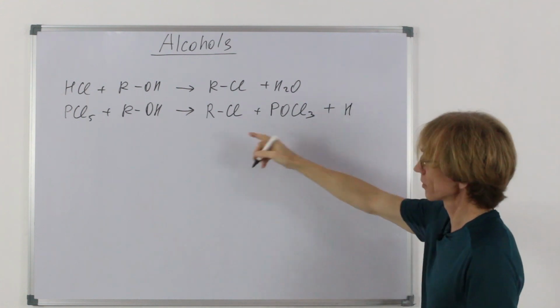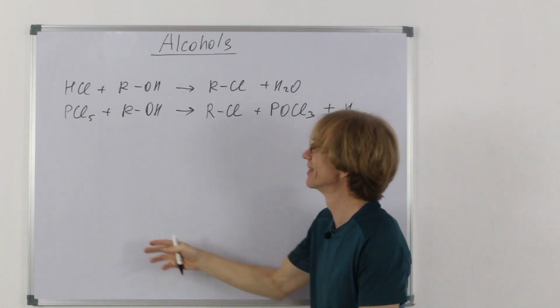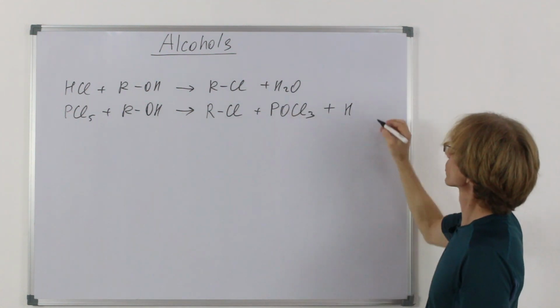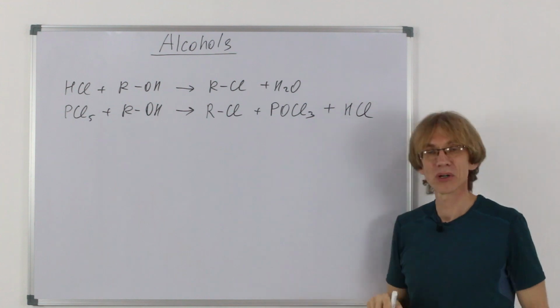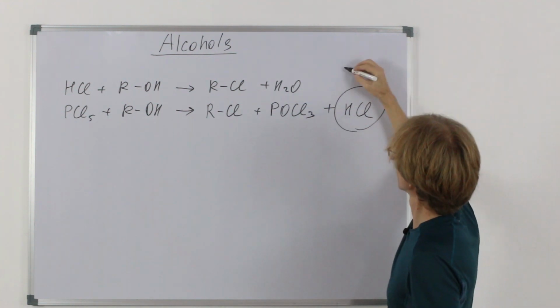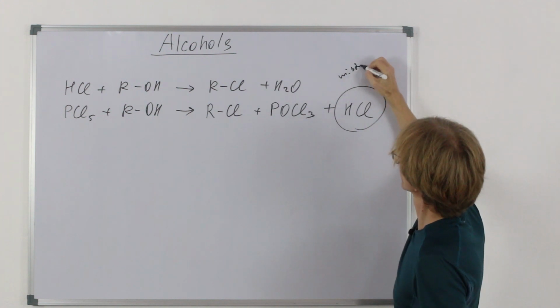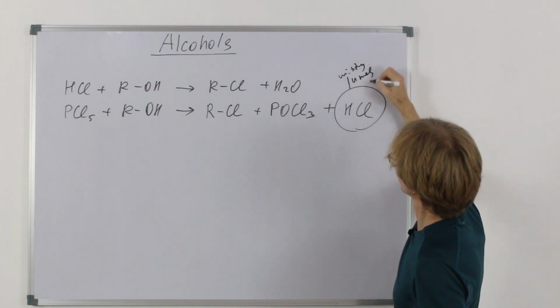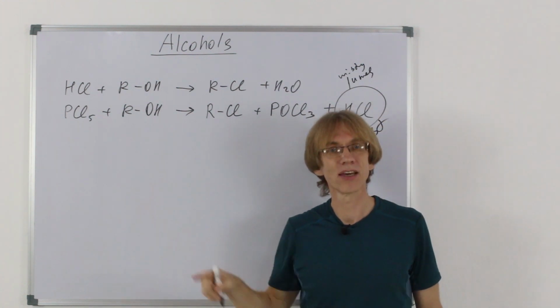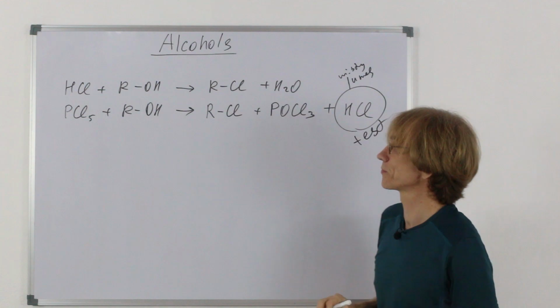Here. Obviously, I've forgotten that this is a test for presence of the OH group. So hydrogen chloride is formed, which forms misty fumes, and it's a test for substances having an OH group.